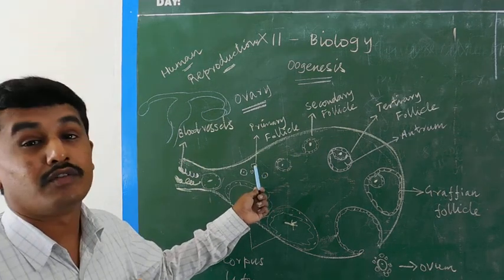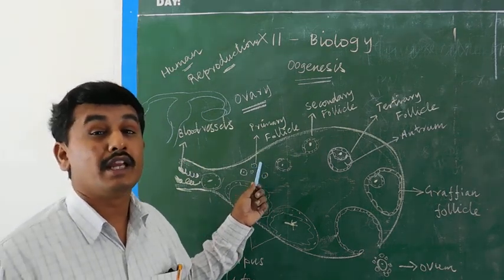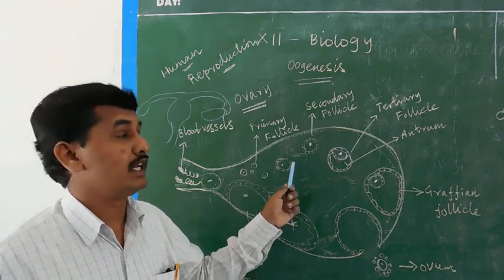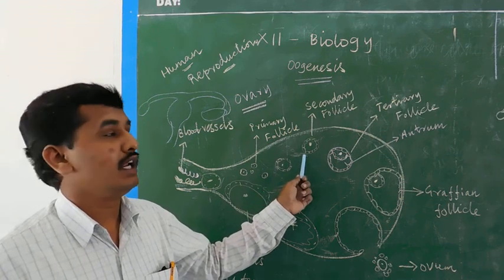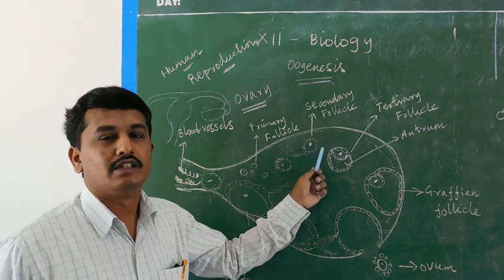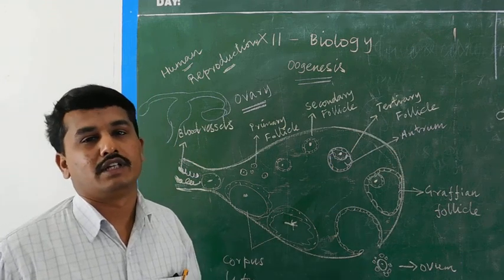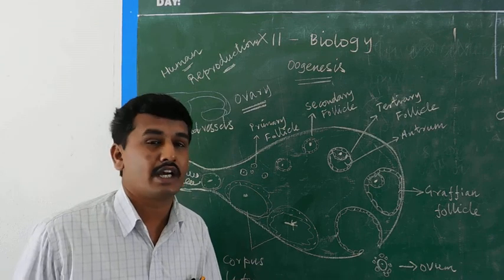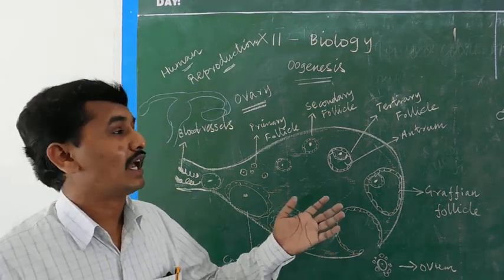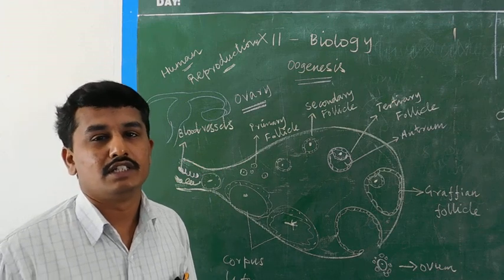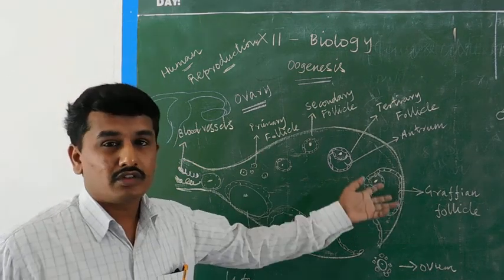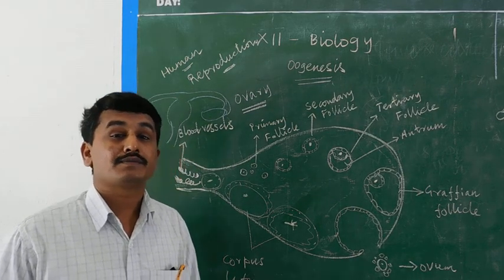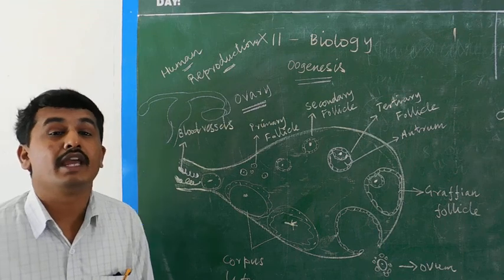Before the birth of the particular female itself, the primary follicles are developed. After puberty, one of the primary follicles develops into the secondary, tertiary, and Graafian follicle, after each menstrual cycle. You already studied the menstrual cycle in 10th and 11th standard, and in the next topic we will deal with it. The menstrual cycle is nothing but the cyclic reproductive cycle in the human female.